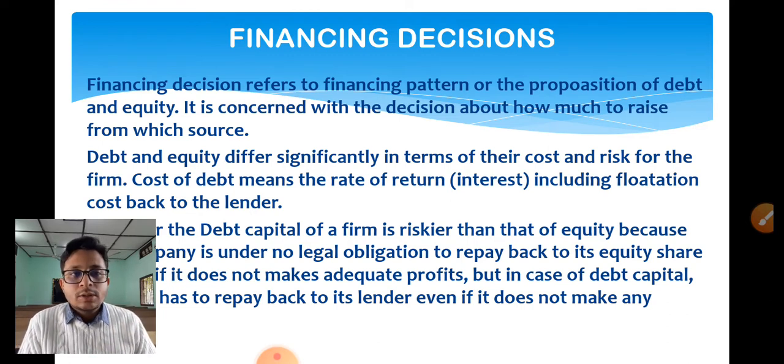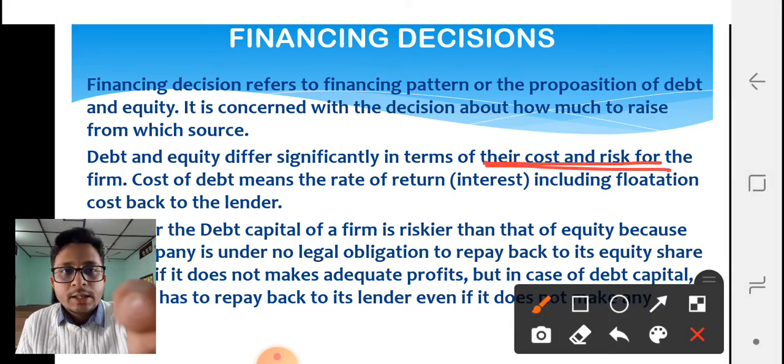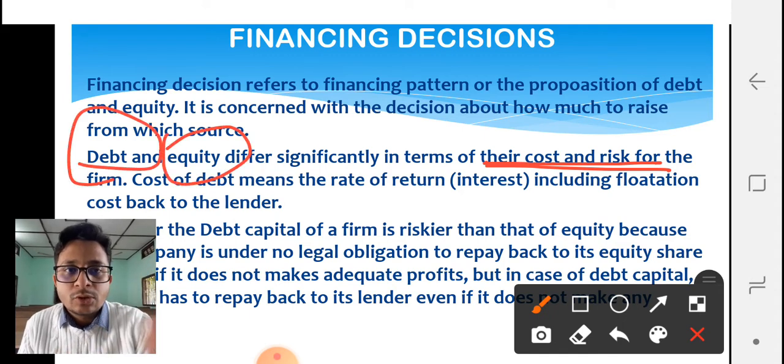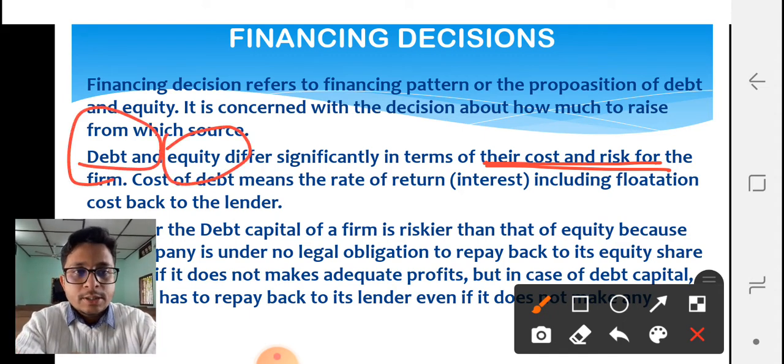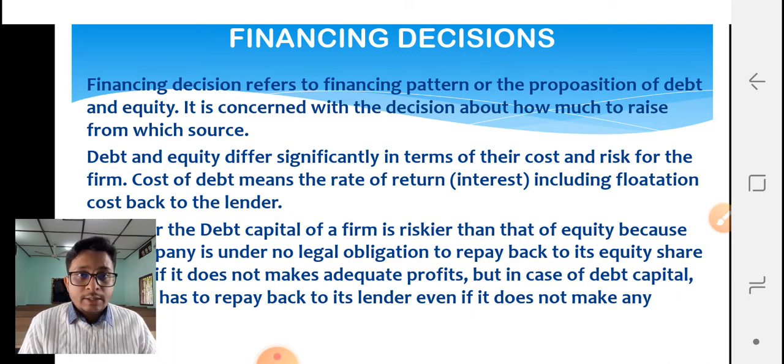Now come to the concept of risk. See how this cost and risk differ in terms of debt and in terms of equity. Here we have discussed the concept of debt and equity and how they differ in terms of risk. Now let us talk about the cost.